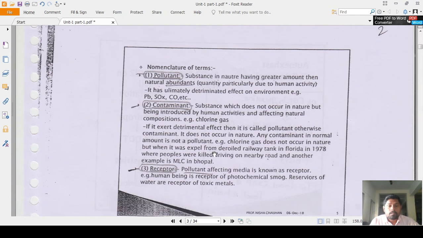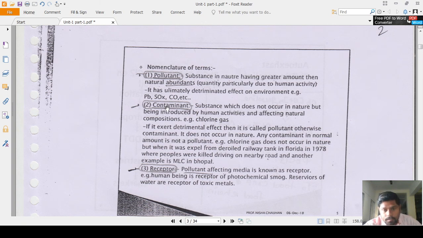Then some terms. What is a pollutant? A pollutant is a substance in nature present in a greater amount than its natural abundance, particularly due to human activities. That is the definition of the pollutant, and I already gave the definition in unit number 4, on air pollution, noise pollution and water pollution. It ultimately determines the effect on the environment, like lead, sulfur oxides, carbon monoxide, etc.